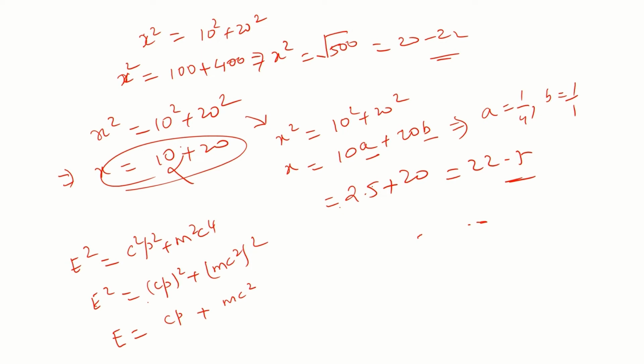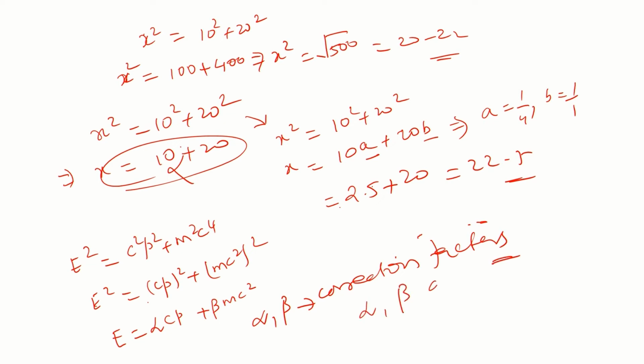That error in the first term is corrected by an inclusion factor alpha, and the error in the second term is corrected by an inclusion factor beta, where alpha, beta are correction factors for the Hamiltonian. So, this is the approach of Dirac, and he determined that alpha and beta values are matrices. How he determined them as matrices and what the values of these matrices are is a separate topic. It is a very lengthy process. For the time being, we can take the correction factors as alpha and beta.